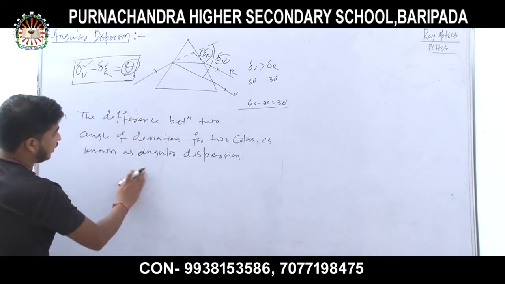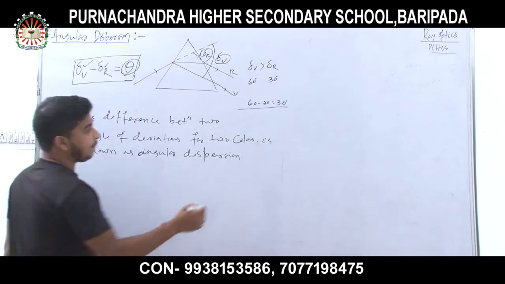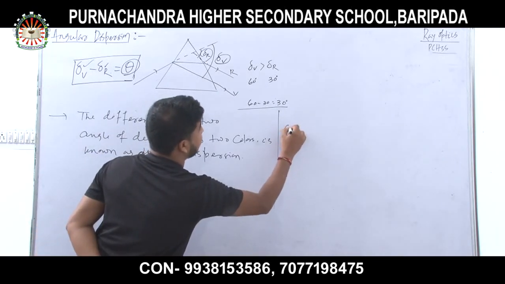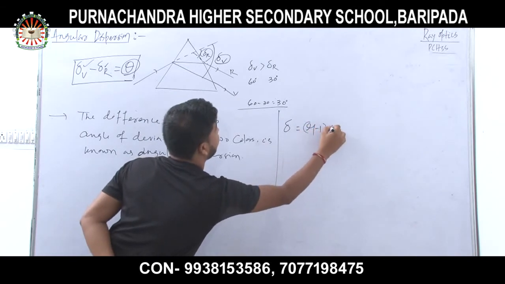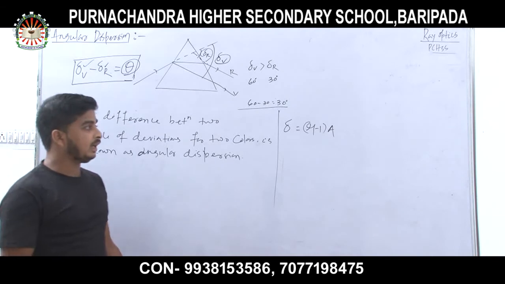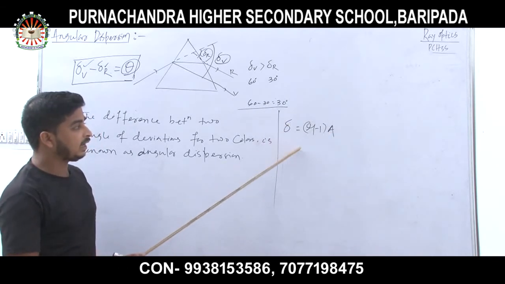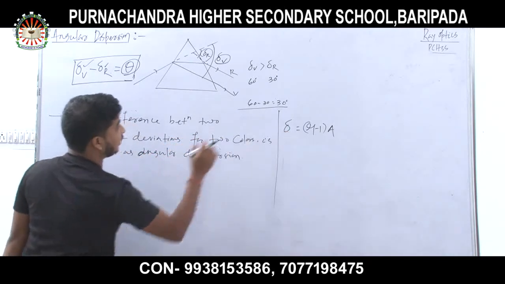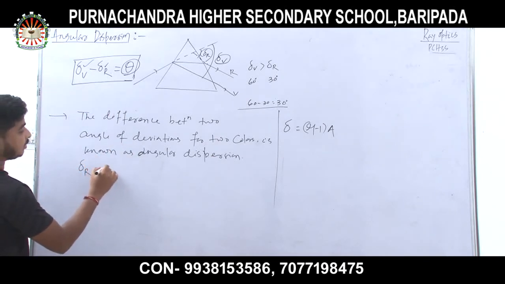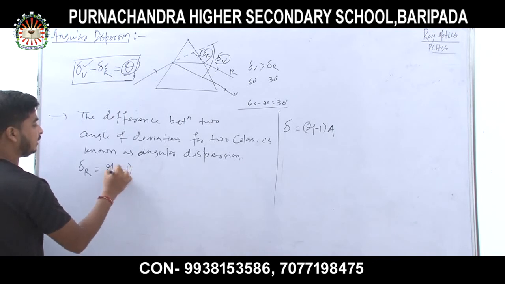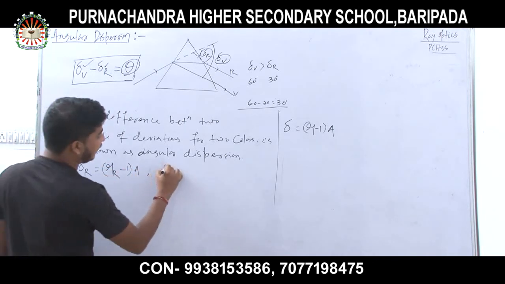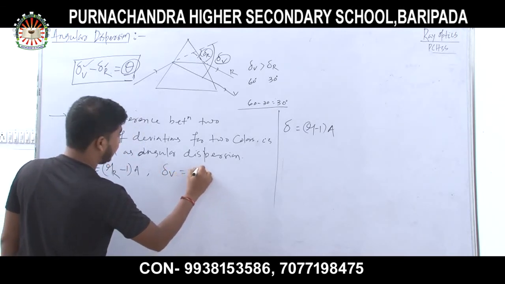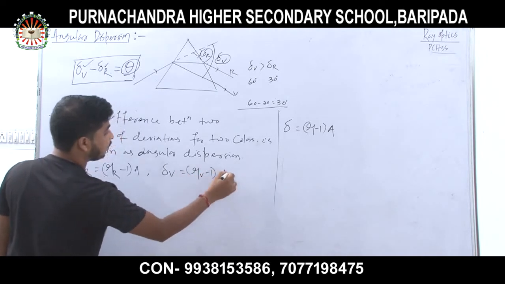So here is the case. You know that when I discussed the prism, a formula was found: delta equals mu minus 1 whole into A. In the prism formula you have delta equals (mu minus 1) into A. If I write it for red color, then delta R equals (mu R minus 1) into A. And if I write for violet color, delta V equals (mu V minus 1) into A.